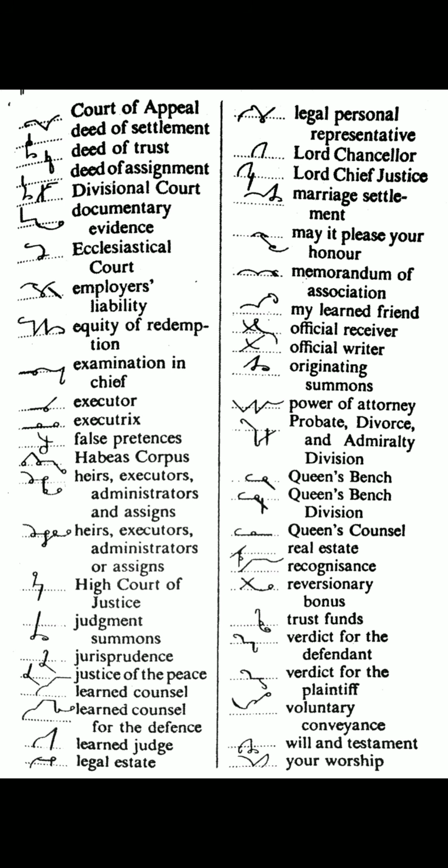Voluntary conveyance. V above the line. L halved with N hook with upward R with NS circle. Will and testament. Will through the line. Upward L with will through the line, and T a circle with M halved with N hook is used here for will and testament. Your worship. Downward R is used here for your, and upward R and ish is used here for worship.